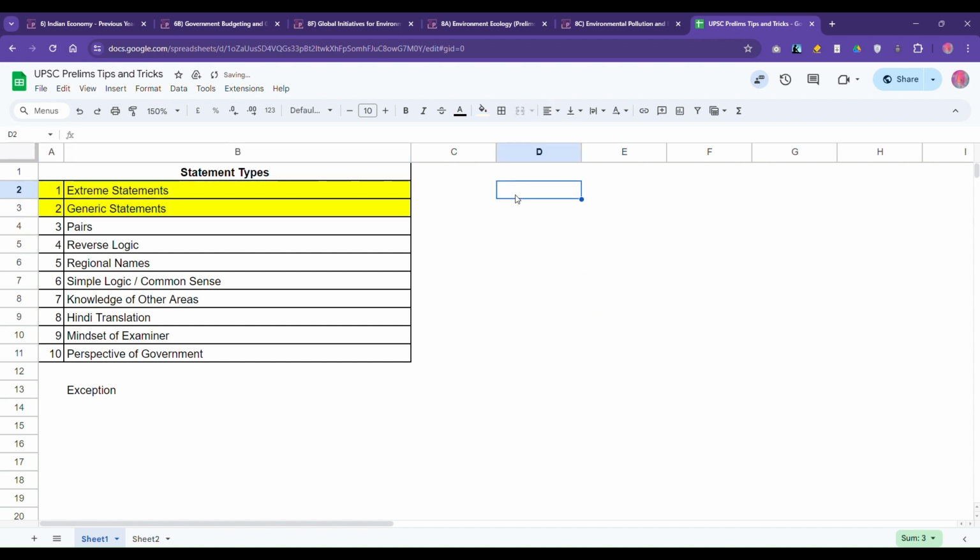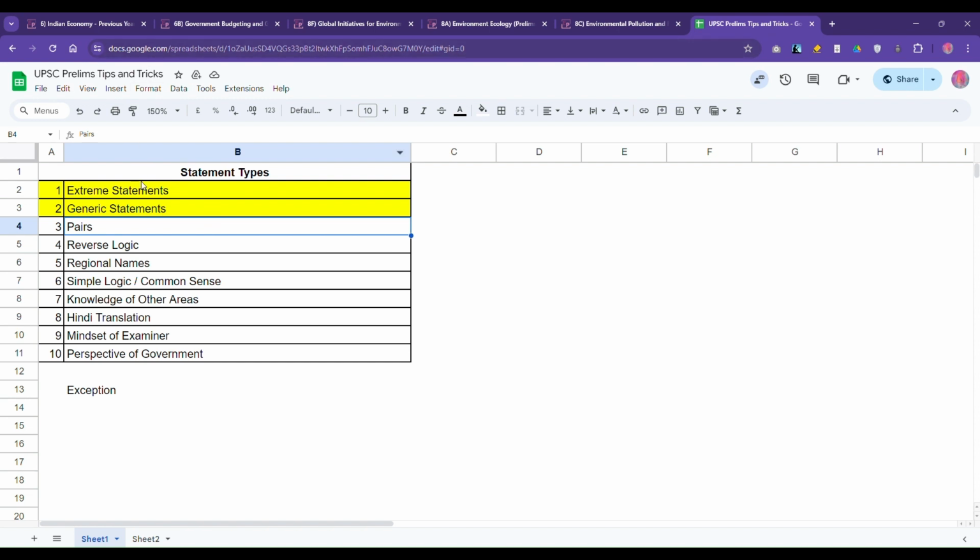Now we'll go for the third category, where the statements will be in pairs. Basically, two statements which they themselves have given will contradict each other, and that's a very good thing for us because then we'll know both cannot be correct. This is a very interesting category. It is a little rare, but if it's there, you should make use of it.